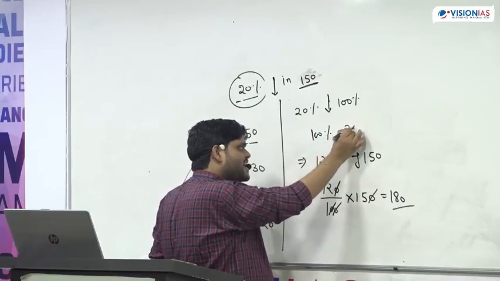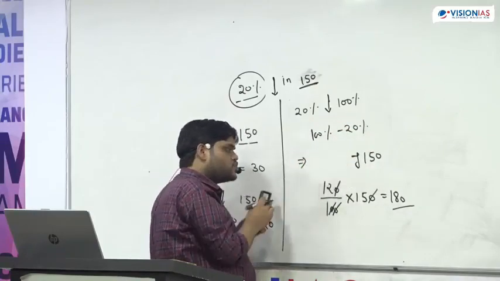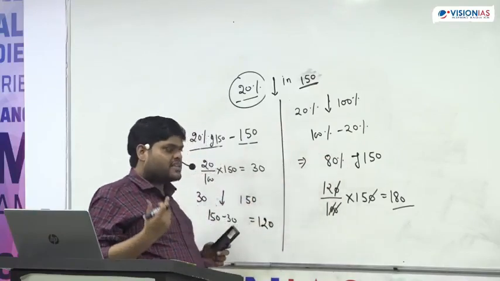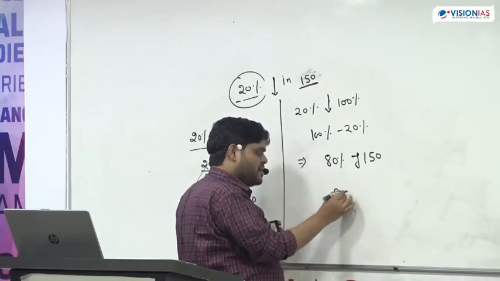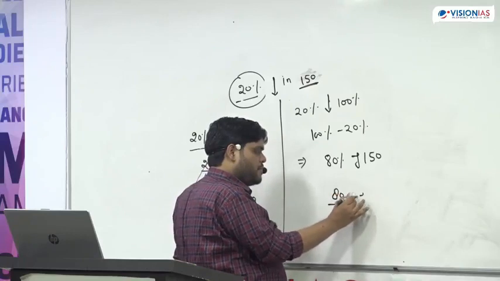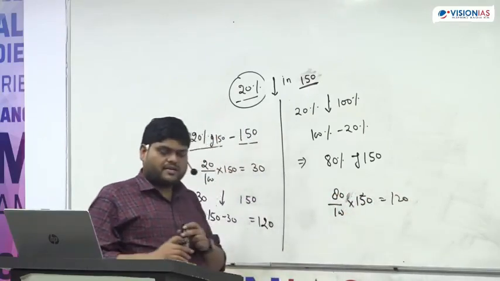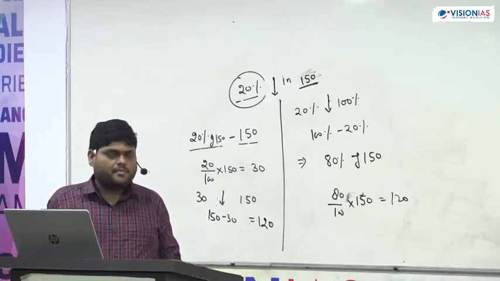How much is getting subtracted? 20. So when you decrease 20%, that means now the number becomes 80%. Now the number becomes 80%, or 80 upon 100 multiplied by 150, and that is equal to 120.